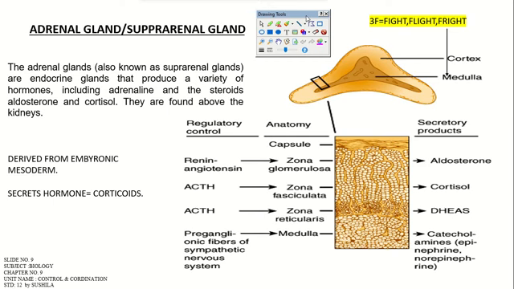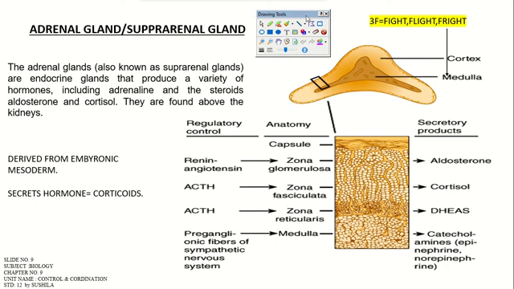From these both layers, the production of hormones is performed from each layer. These layers are also differentiated into different parts. That is the histology of this adrenal gland that we'll see in a detailed manner right now. And what about the functions? That is 3F: fight, flight, and fright.